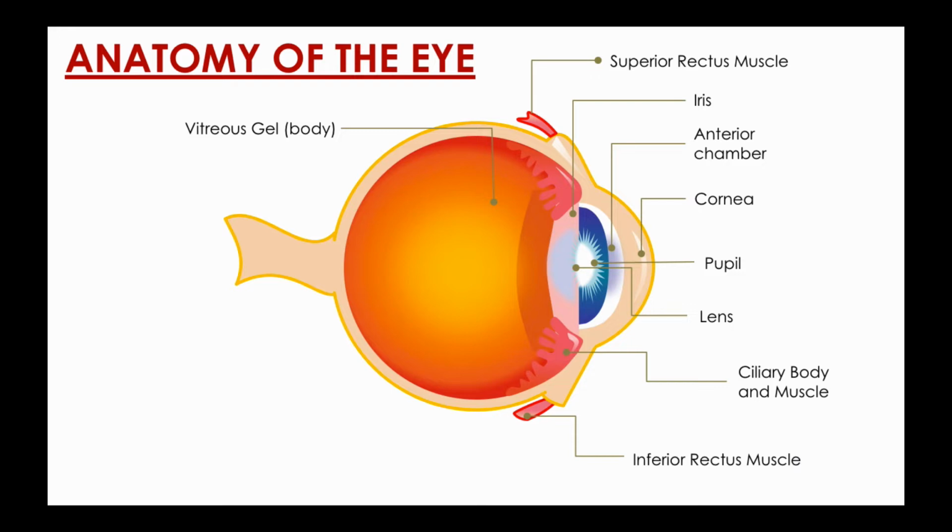The ciliary body is a circular structure that is an extension of the iris. The ciliary body produces the fluid in the eye called aqueous humor. It also contains the ciliary muscle, which changes the shape of the lens when your eyes focus on a near object. The sclera is the white part of the eye that surrounds the cornea. It is tough and fibrous, protecting the interior components of the eye from injury.